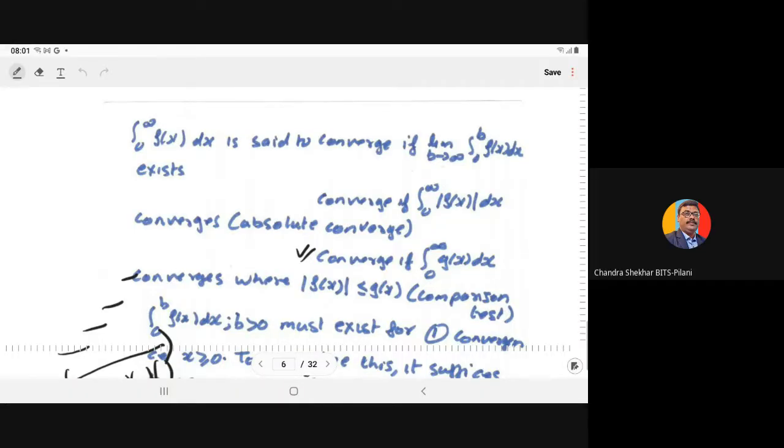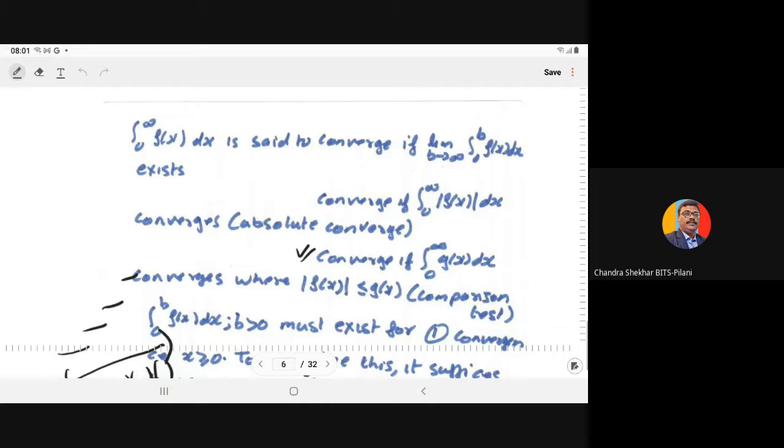Yeah. Good morning, students. Welcome to the next lecture of Math F211, Mathematics 3. Last time we discussed the Laplace transform, and I have just started on which functions we can take the Laplace transform of. For the Laplace transform, first we have to integrate, so the integral must exist. For that we have to check when that integral converges.